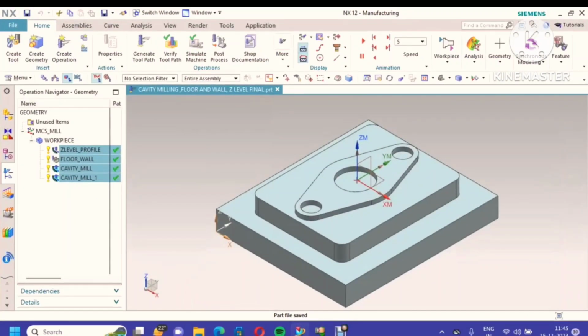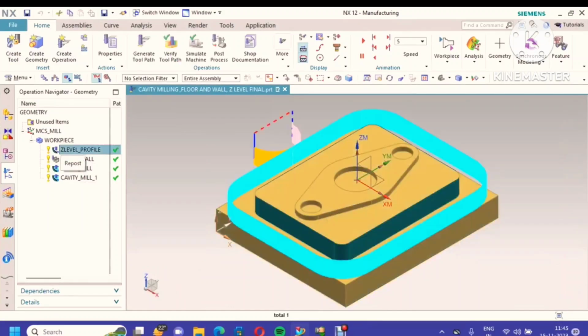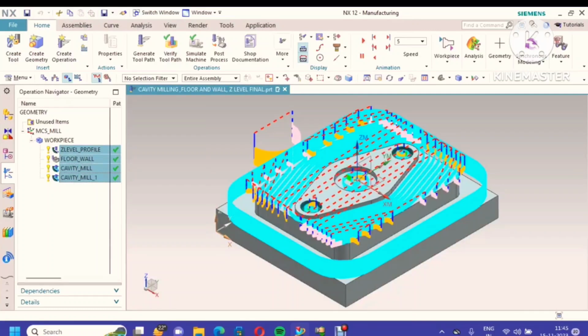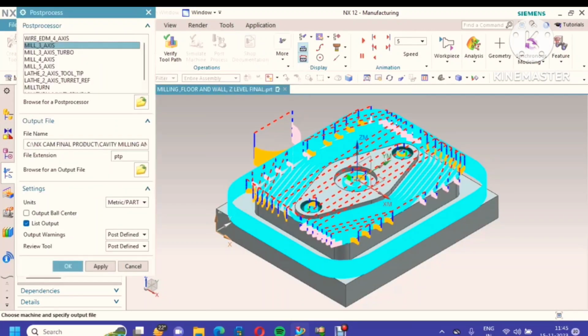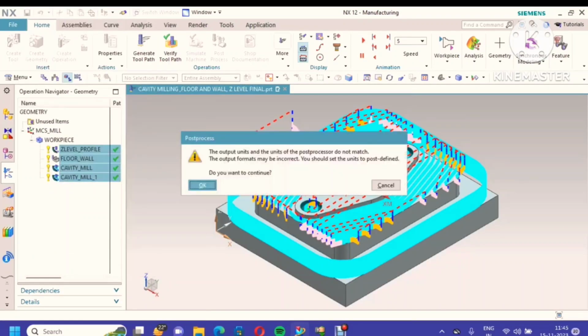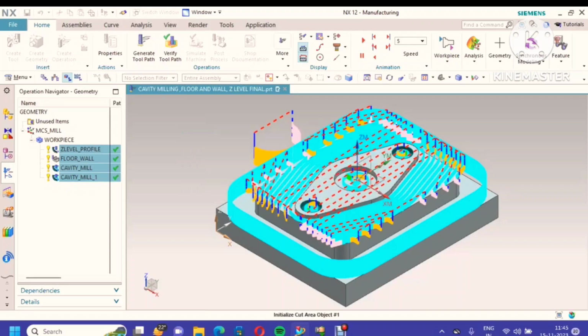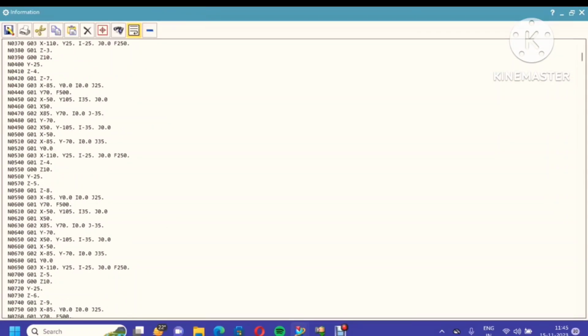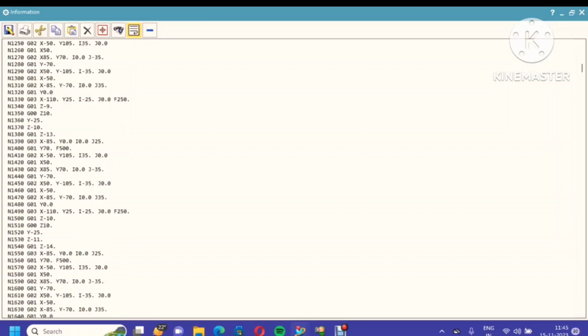The next operation is how to do post processing. In this case, you can select all machining operations. You can go to post processor, mill 3-axis, take metric part, post define for metric. Okay. Here, all programs, all machining operations are completed and give one file.